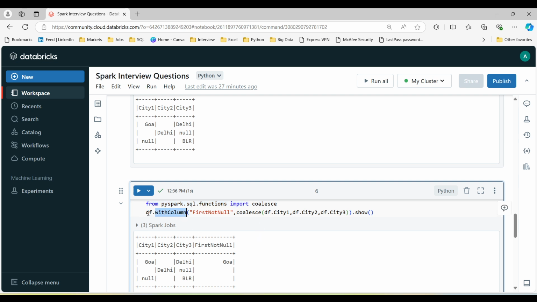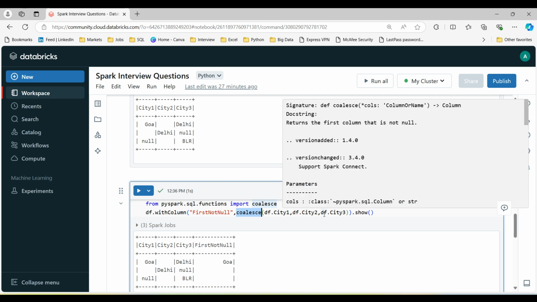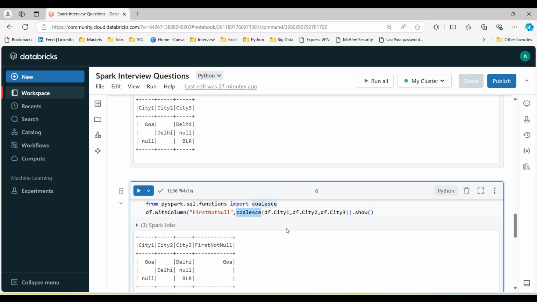Now I am using df, which is the data frame name, dot withColumn to introduce one new column. The first argument will be the name of the column, and the second will be coalesce. Coalesce will display the first not null value. So I am using coalesce of df.city1, df.city2, df.city3. It will display the first not null value. So if I run it,